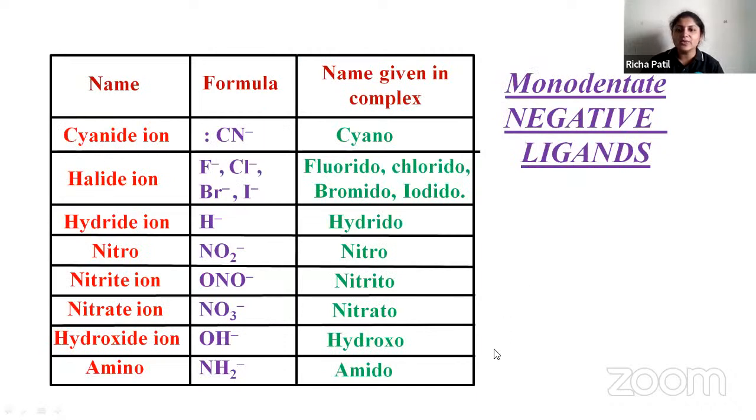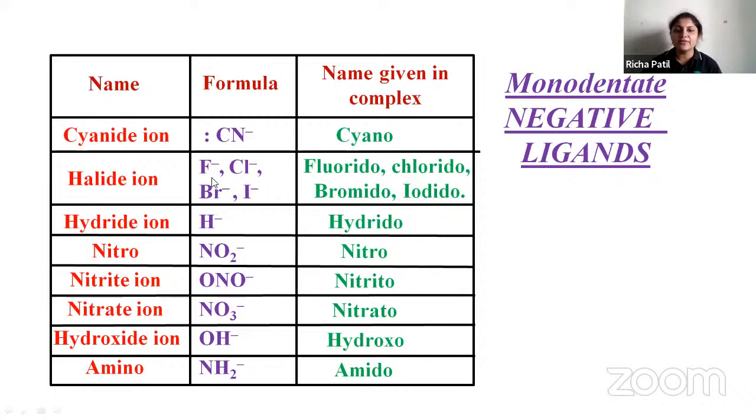Next we'll see the negative monodentate ligands, since we'll be writing the IUPAC names. You will be knowing the IUPAC nomenclature, how to write. So we'll see the different monodentate negative ligands. CN minus is the cyanide ion, and the name given in the complex is cyano.